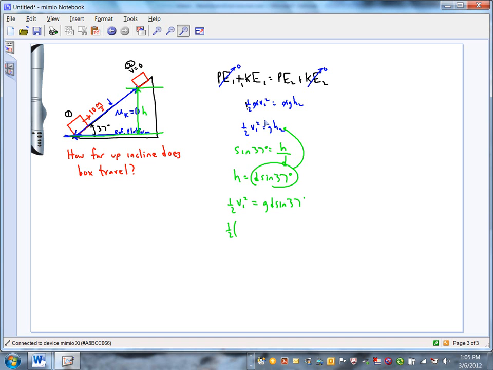Plug in the numbers. 1/2 v1 was 10 meters per second. Square it, that's equal to g, 9.8, times d times the sine of 37 degrees. And it's just a matter of solving for d. So half of 10 squared is 50. If I divide that by 9.8 and divide that by the sine of 37, looks like this thing's going to go about 8.5 meters up that ramp, if my math is right there.